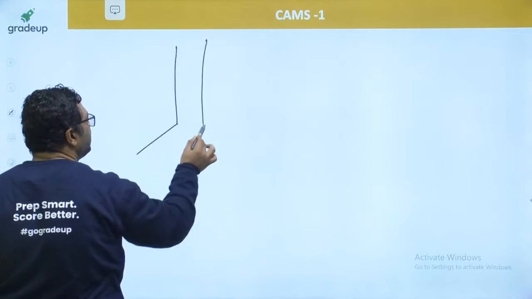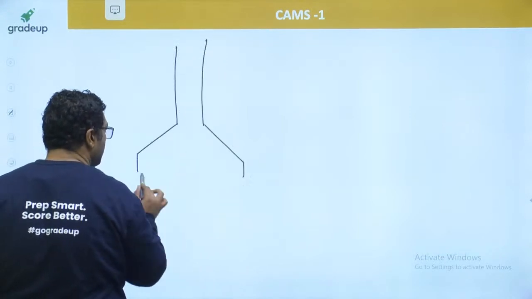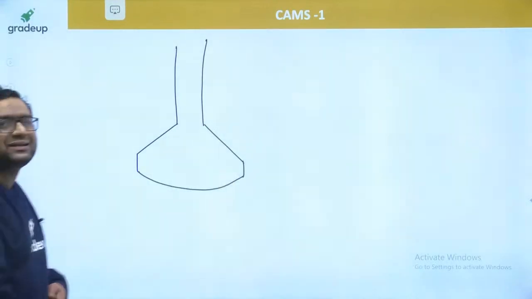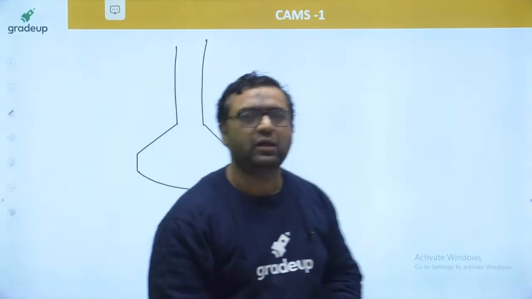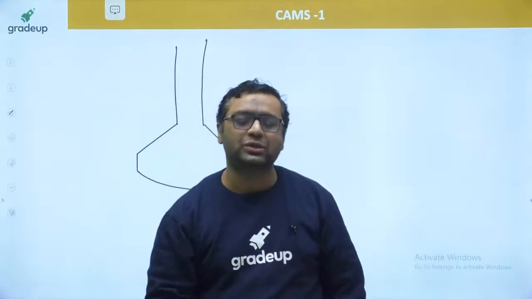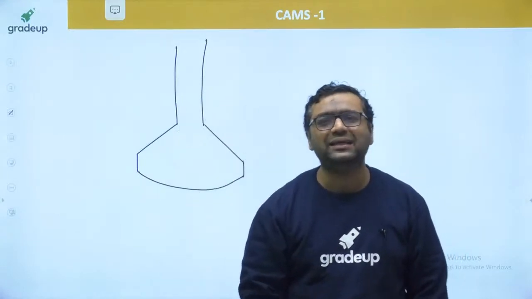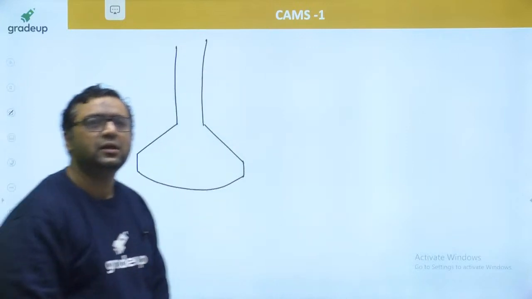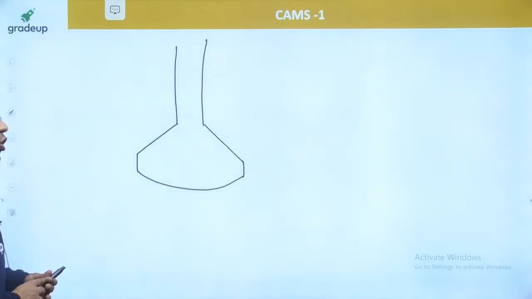Spherical face follower is like this. These type of followers are better than the flat face follower, and at that time they were used in IC engines, but nowadays they are not used in IC engines. Nowadays you can use the roller follower also. Yes guys, please tell me, are you getting it or not?